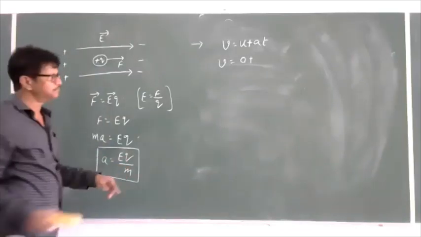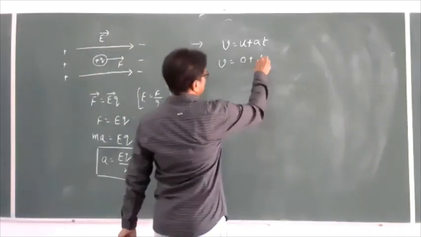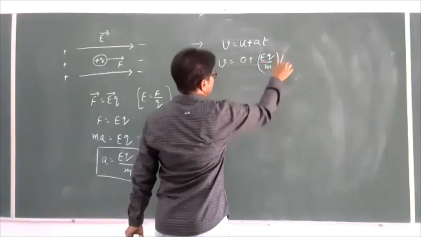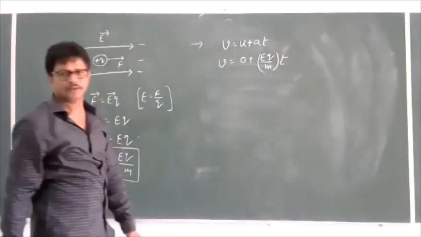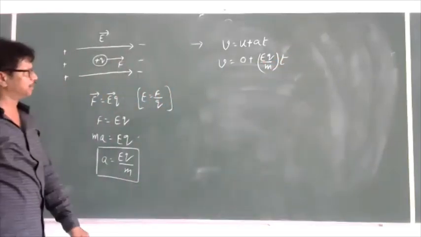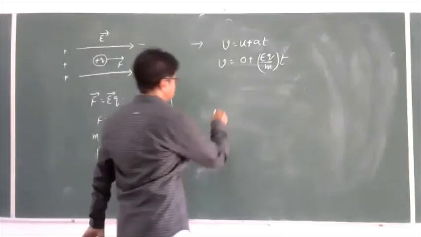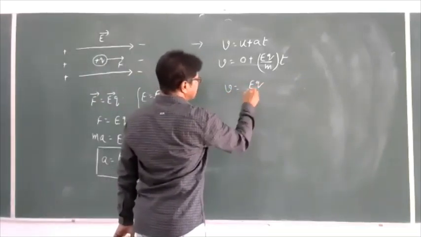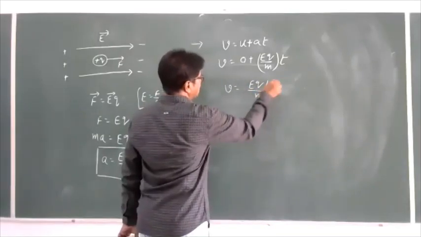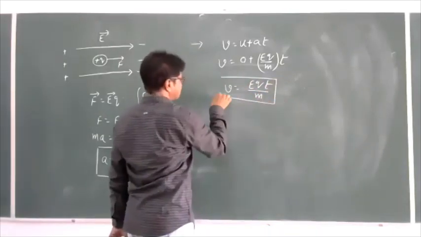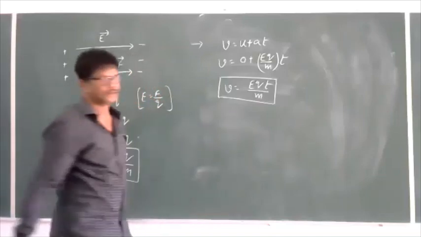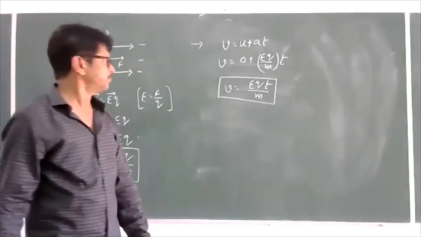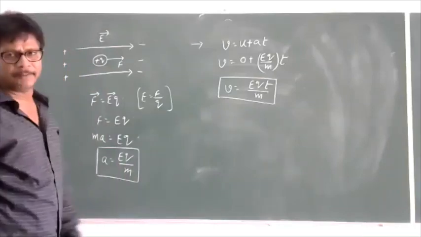EQ by M. So EQ by M into T. So the final velocity of the charged particle after a certain time is EQT by M.